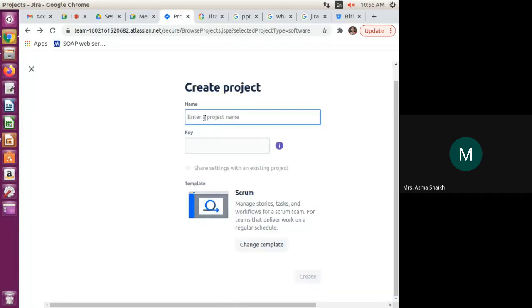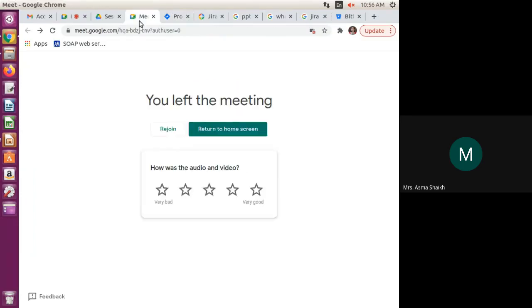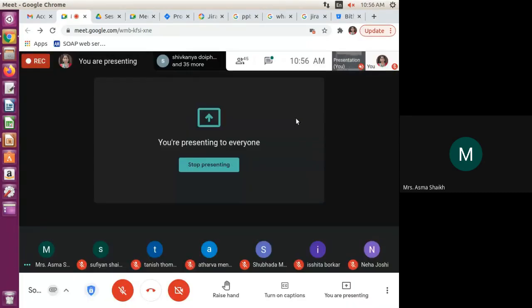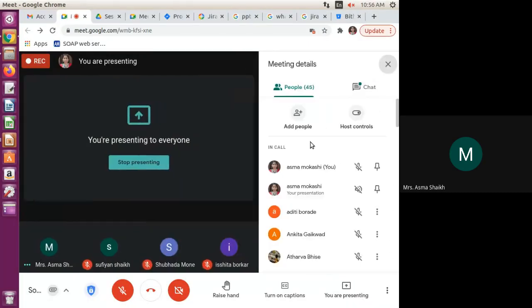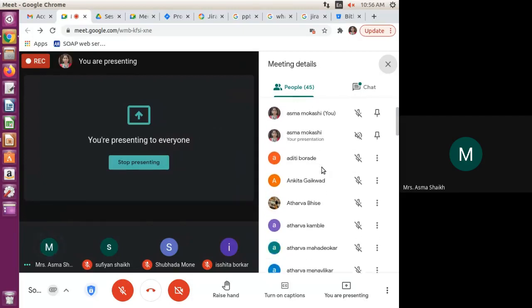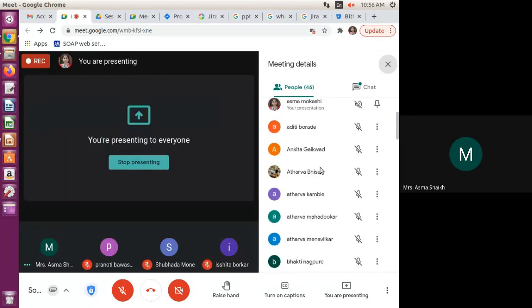Now we are going to give the project name. Does anyone want to tell me any project name? We can write here, students. Omkar, you can give me any project name. Aditi, any project you want, we can start with.